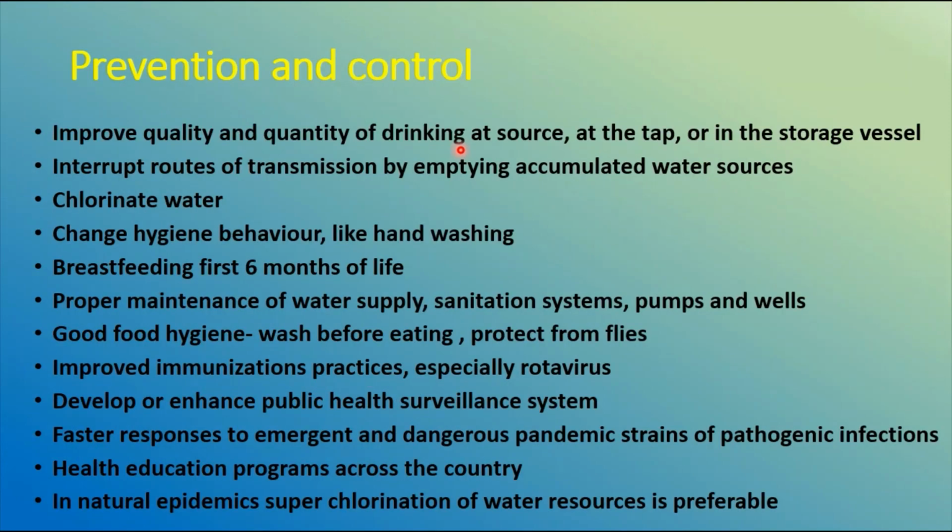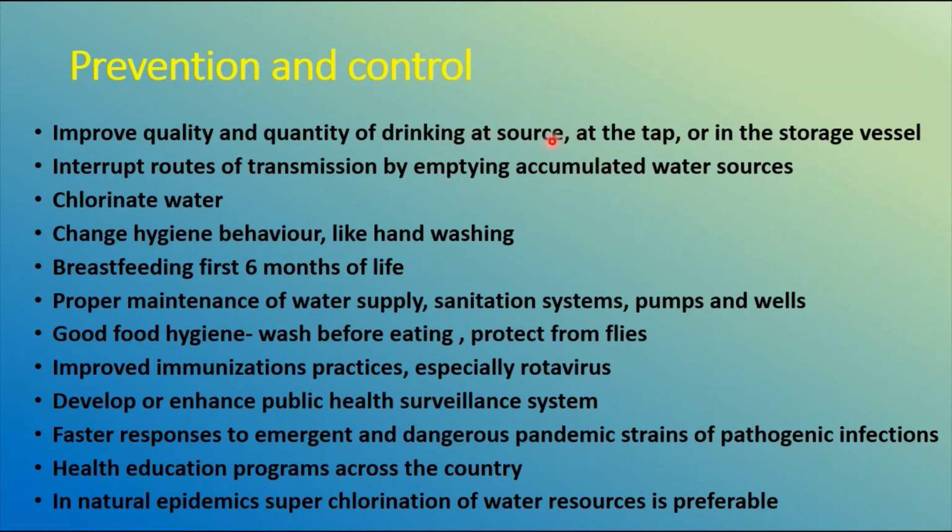So how do we control these waterborne pathogens or diseases? The first thing is to improve the quality and quantity of drinking water at the source and at the tap. That means wherever you have drinking sources, at the tap or in the storage vessel, you have to improve the quality as well as the quantity. Then interrupt the routes of transmission by emptying accumulated water resources.